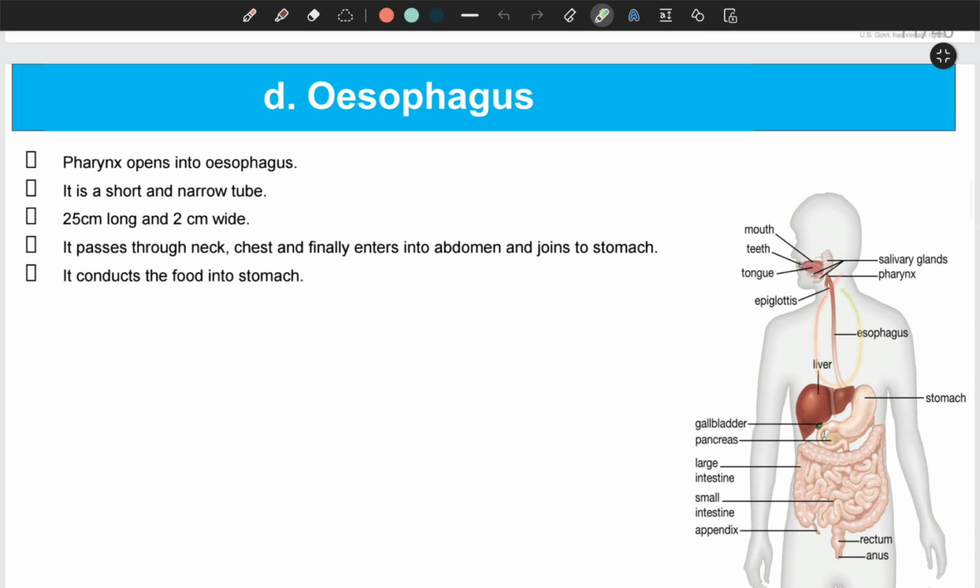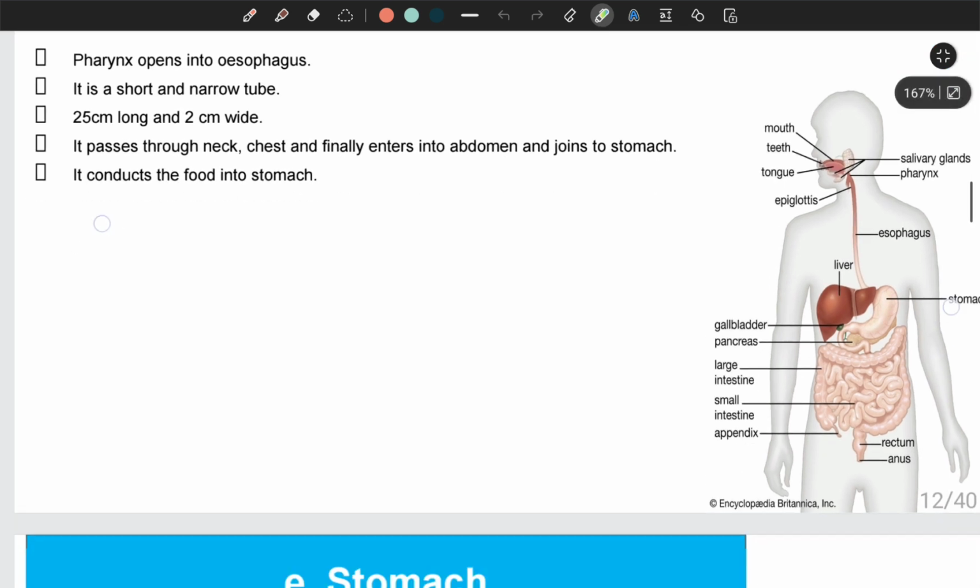Oesophagus, this is oesophagus, and it comes after the pharynx, and it is a short and narrow tube. It is almost 25 centimeter long and 2 centimeter wide, and it passes through our neck, chest, and finally enters into the abdomen and joins with the stomach. And it has no major function. The function of oesophagus is simply to conduct the food from the pharynx into the stomach.